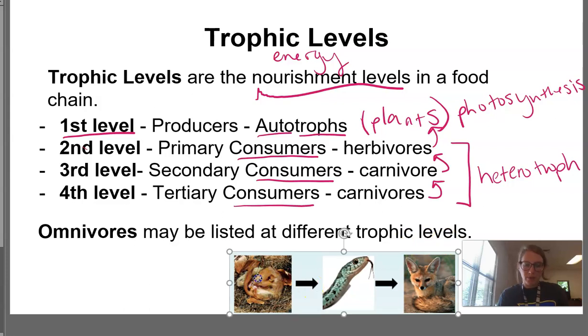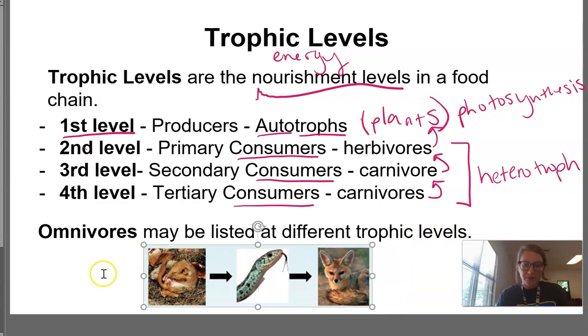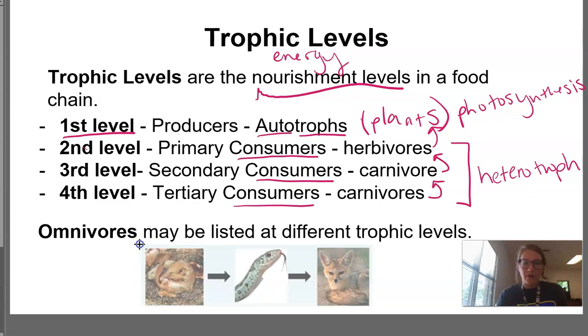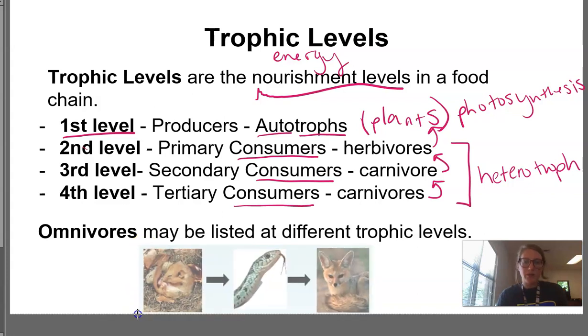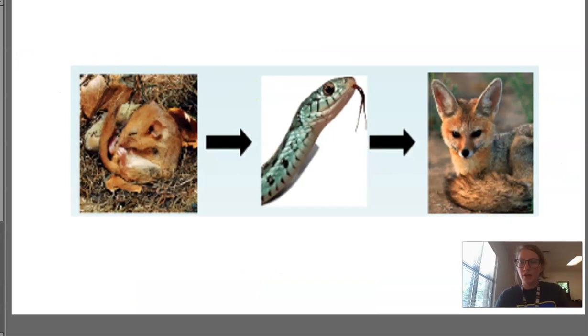So for example, right here we have a little depiction that shows what we've been talking about so far. We've got what looks like a kangaroo rat. That's an herbivore. And then you have a snake that eats that herbivore, so this would be a carnivore. And then you have another consumer that eats the snake. Let me show that a little bit bigger.